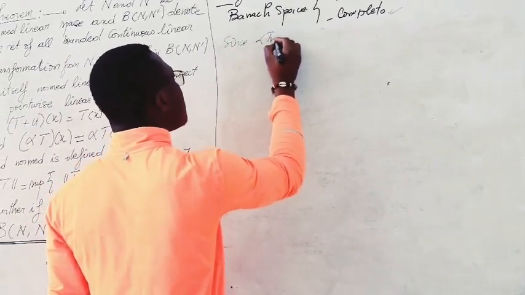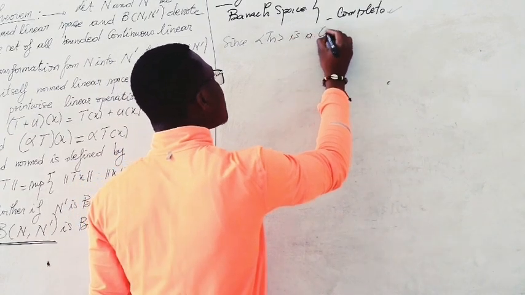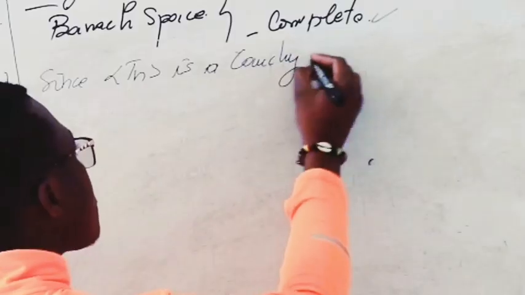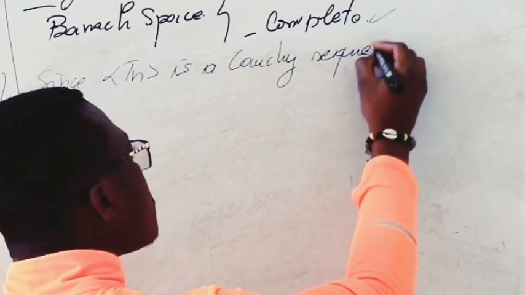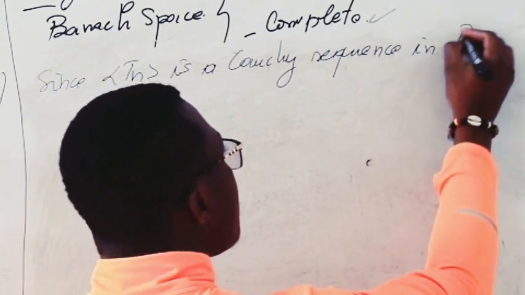Tn is a Cauchy sequence in B(N, N dash).